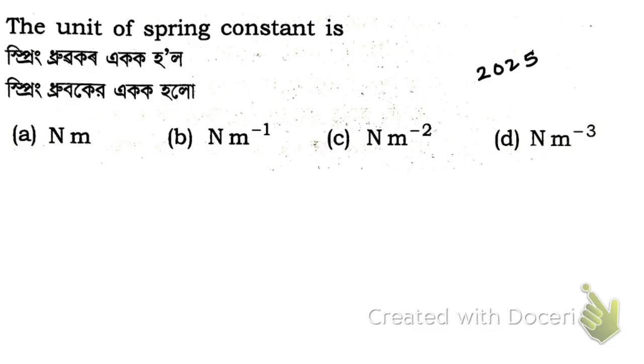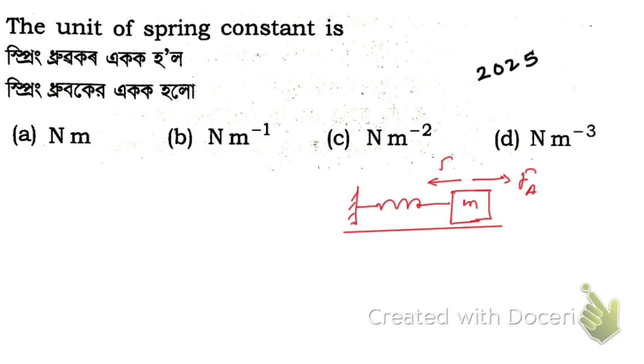Now let me answer the next question. Unit of spring constant. Suppose you have a spring mass system, a spring with a mass on a surface. When you apply a force, a restoring force comes into play.